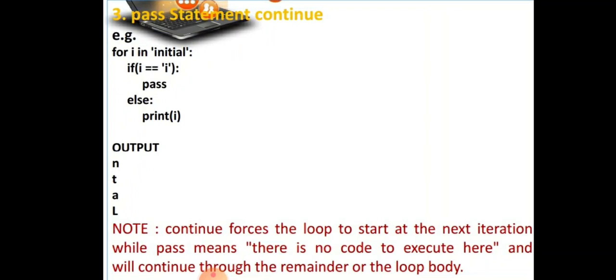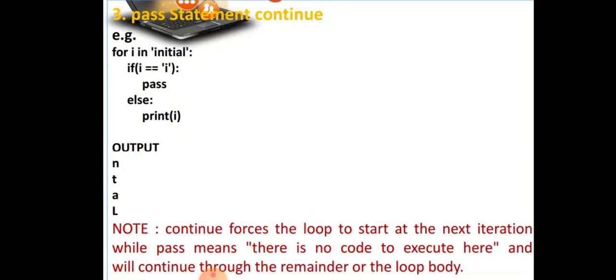Now, for example, we have a code: for i in "initial": if i == "i": pass, else print. So when the value of i is equal to "i", meaning we are comparing the value of the control variable with the value "i", if both values are equal, we use a pass, meaning we don't want to give any statement, we just move on. So we write pass here.